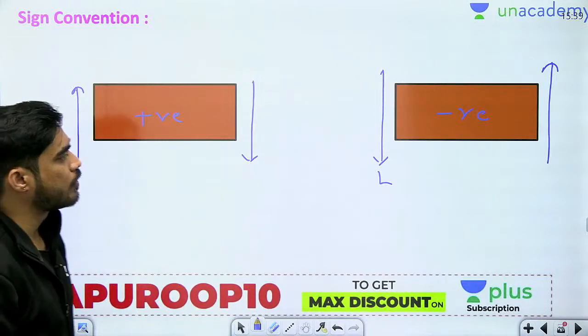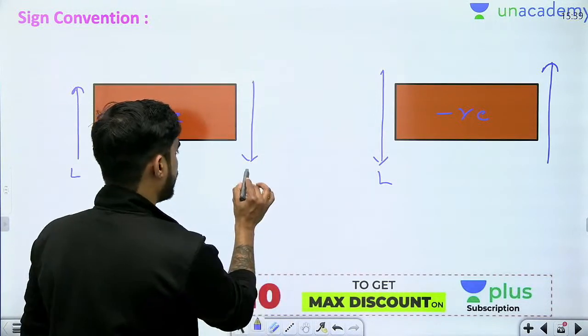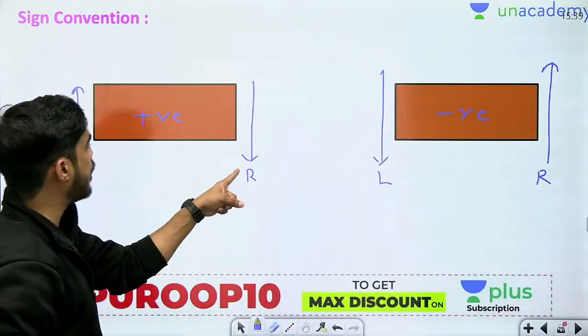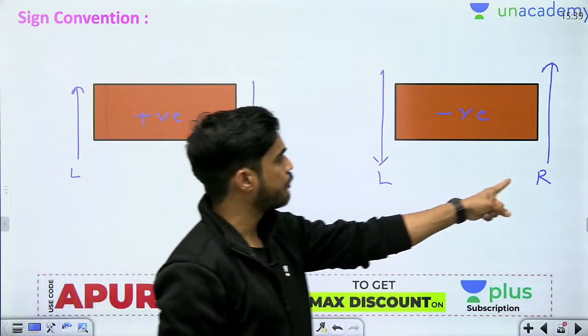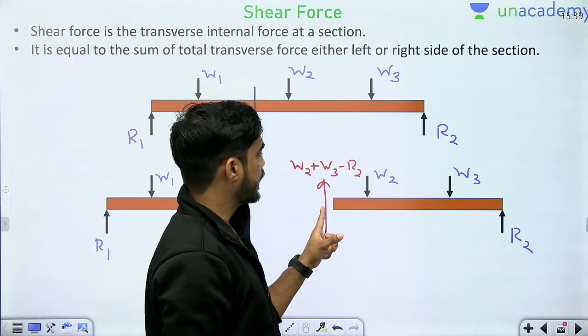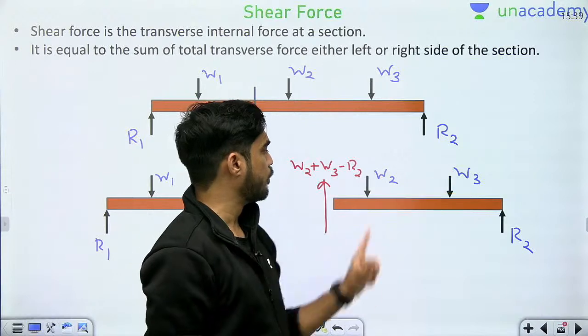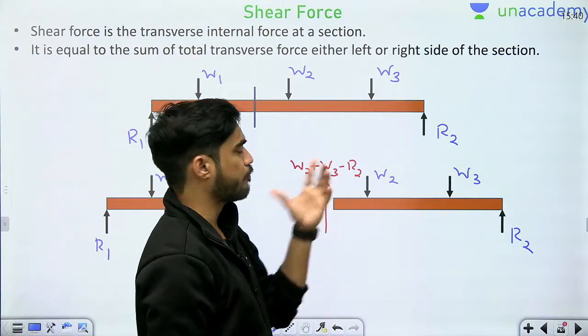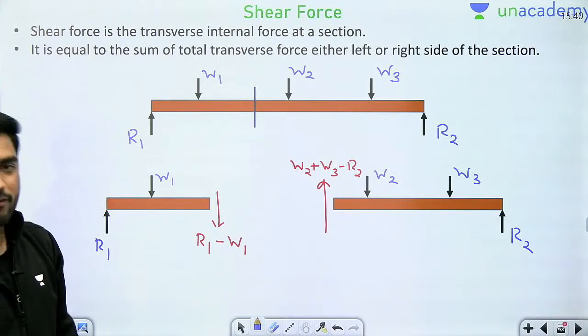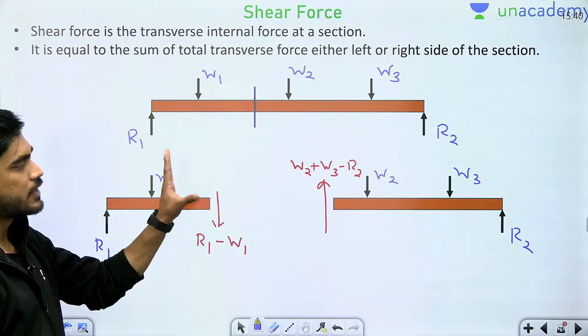Now if I calculate the shear force from right, then it will become opposite. From right, downward force is positive and upward force is negative. You can see here, downward force is positive, W2, W3. Upward force is negative, minus R2. Okay, so this is our sign convention when we calculate the shear force.